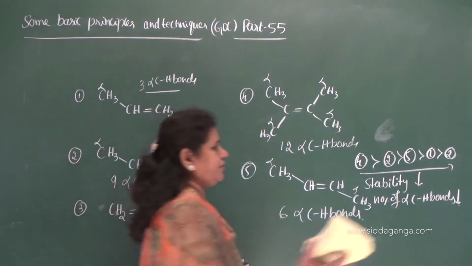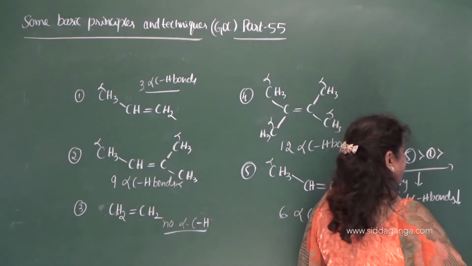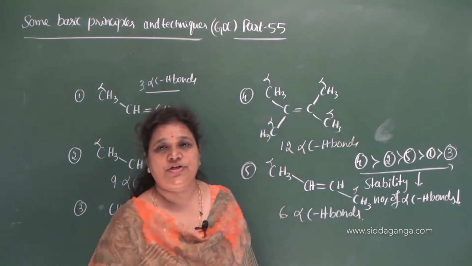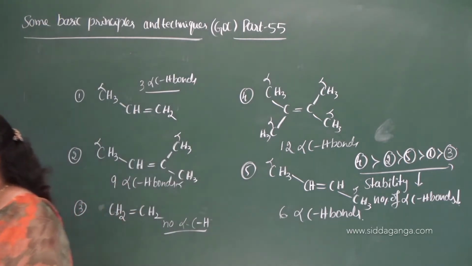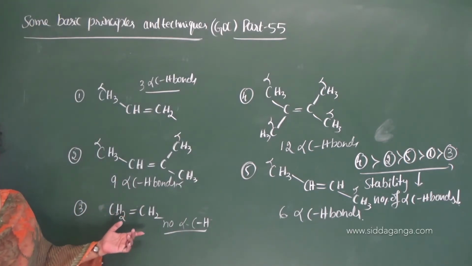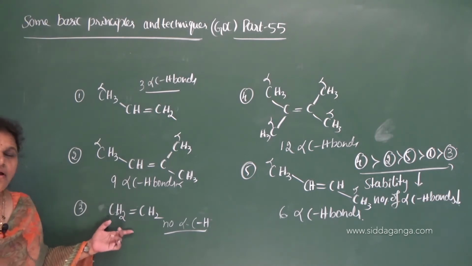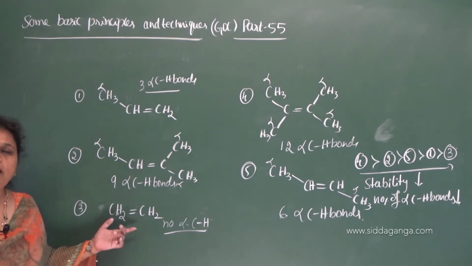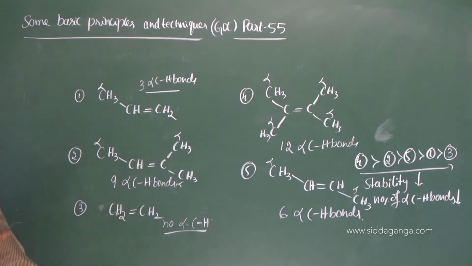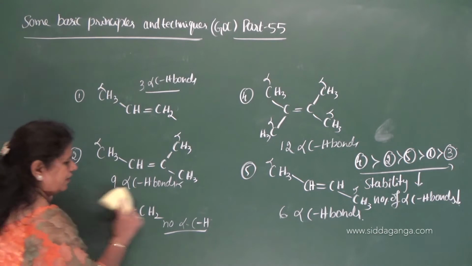The third one is ethene. So, that is the least substituted alkene because the substituent group is not there. All the hydrogen atoms are in the molecule and it is not substituted by alpha CH bonds. Okay. Now, let us move on to the next topic.